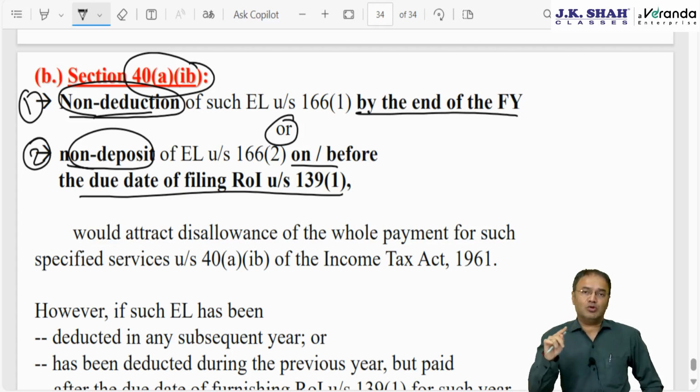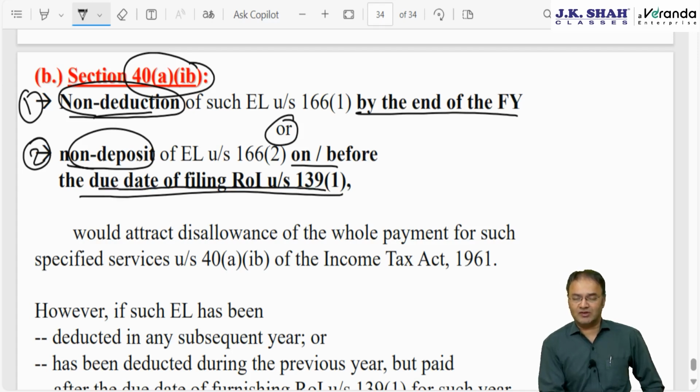What is the time limit to deposit? Normally, time limit to deposit equalization levy is 7th of the next month. However, for avoiding interest, one has to deposit by 7th of the next month, 12 months, 12 time limits. But for the purpose of avoiding disallowance, it should be deposited not necessarily by 7th of the next month, but on or before the due date of filing IT return.